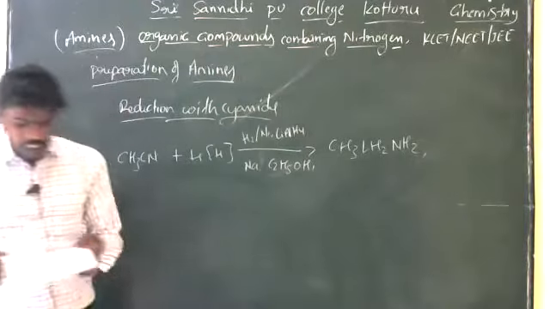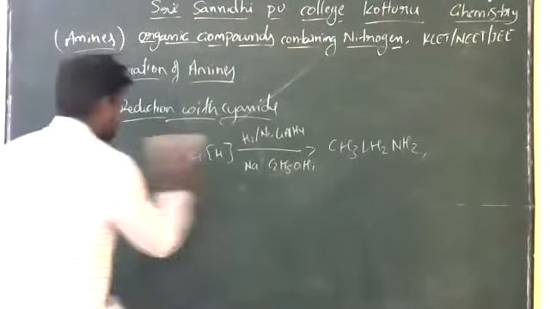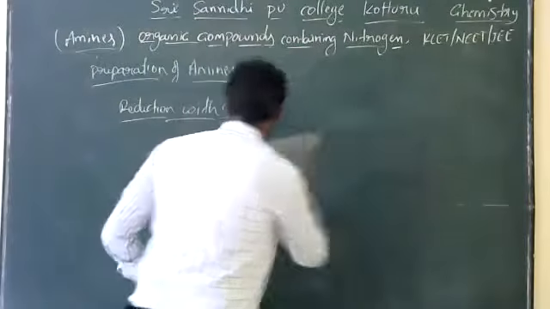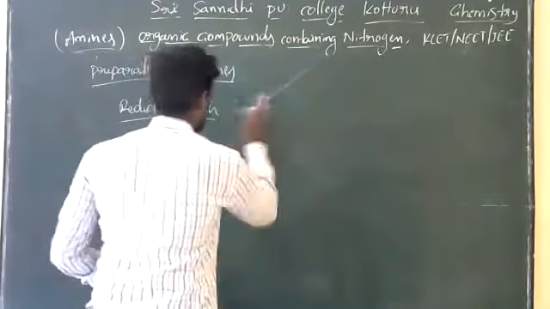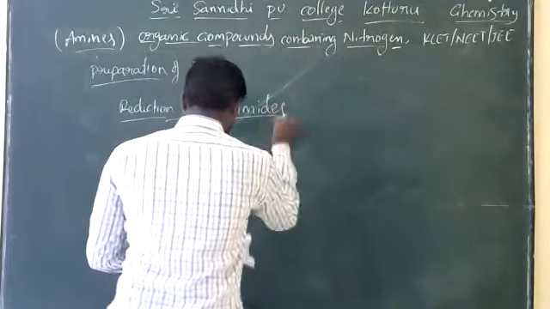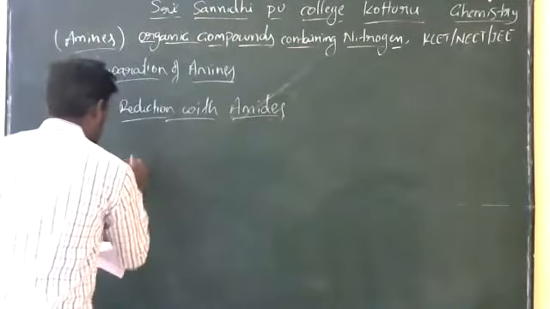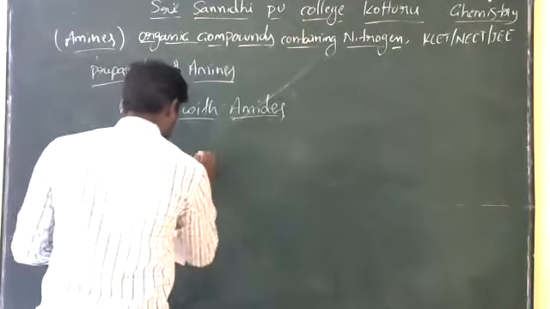So next one is reduction with amides. Right. So here it is the ketone amide.